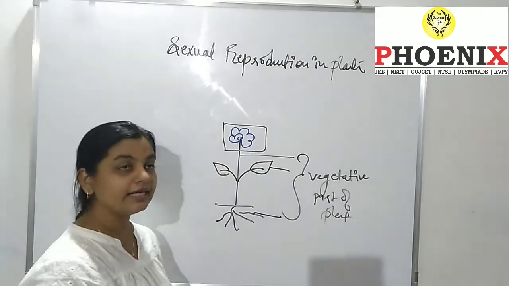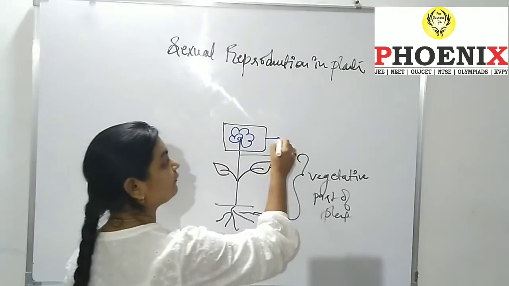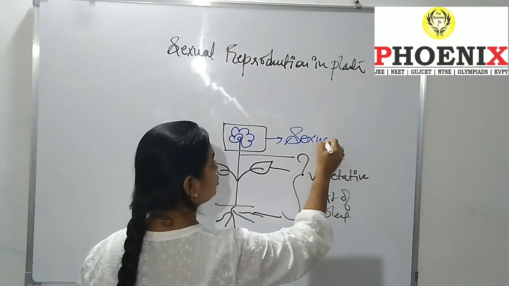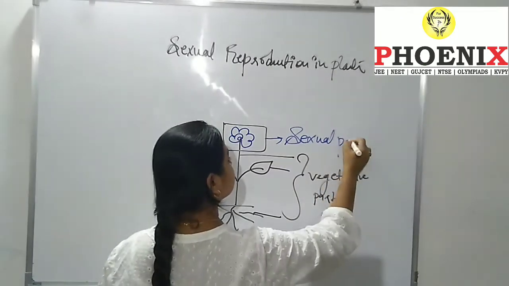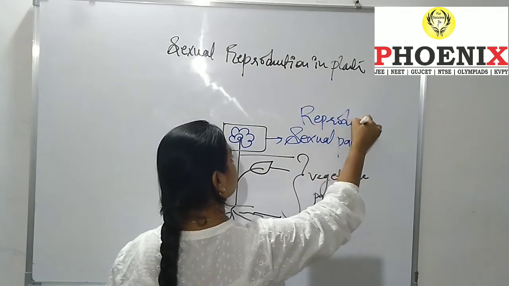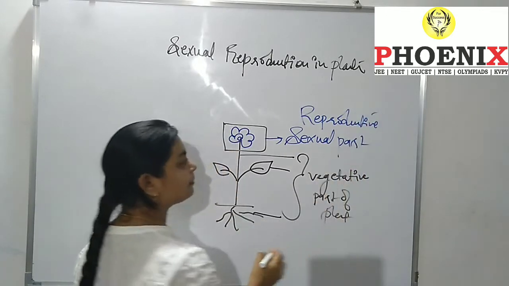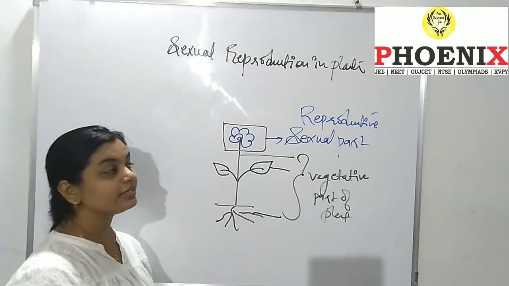So do you know that in a plant the sexual part is the flower? The sexual part of a plant is the flower. This is the reproductive part of a plant. The flower is the reproductive part.